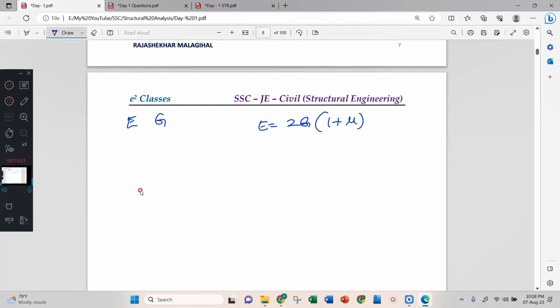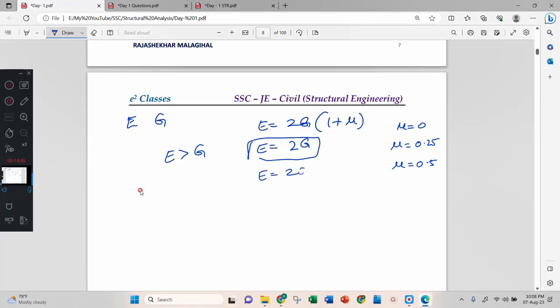Mu can be 0 and mu can be 0.5, in between mu can be 0.25. Now if I substitute mu equal to 0, then E equal to 2G. Which is bigger? E is bigger than G. If I substitute 0.5, E equal to 2G into 1.5. 1.5 ಅಂದ್ರೆ 3 by 2, 2 cancels.